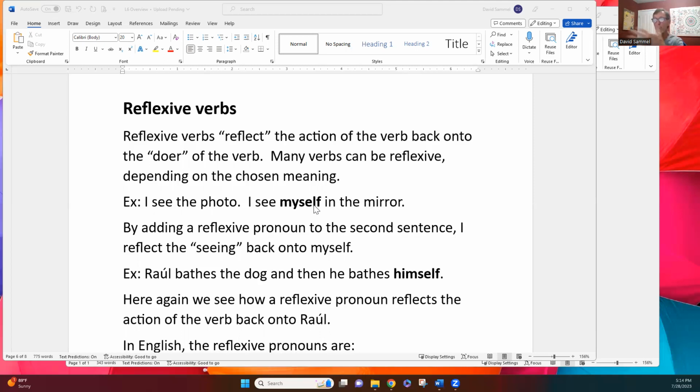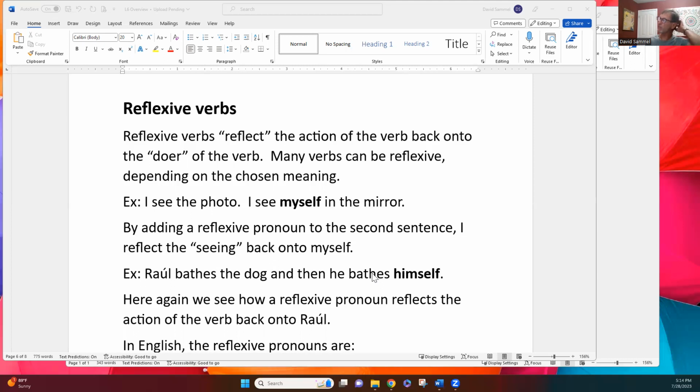Because it reflected the doing, the action of the verb back onto me. So by adding a reflexive pronoun to the second sentence, I reflect the seeing back onto myself. So many verbs can be either reflexive or regular. Here's an example. Raul bathes the dog, and then he bathes himself.